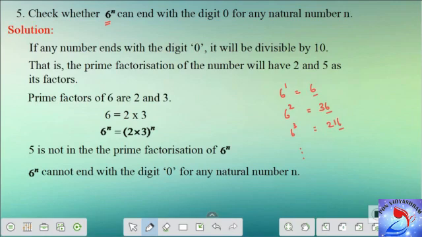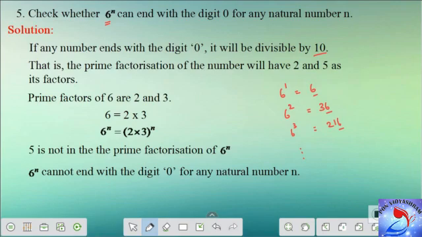Now, if any number ends with a 0, it means that it will be divisible by 10. For example, you can check the previous number 510. If you have 510, it will be divisible by 10. If you say 240, it will also be divisible by 10. If I say 3500, it will be divisible by 10 and also by 100. So you can take any number that ends with a 0. You can see those numbers will be definitely divisible by 10.